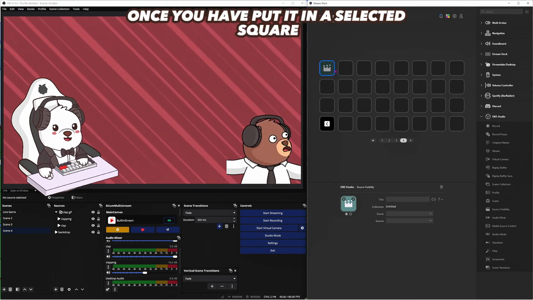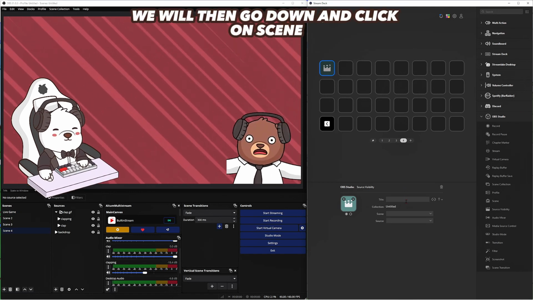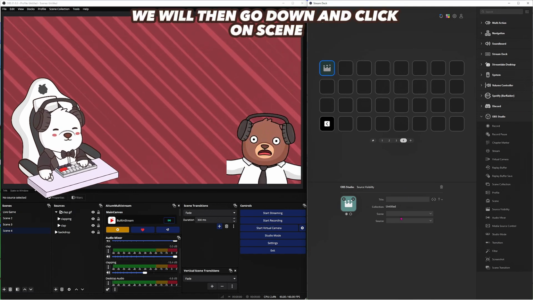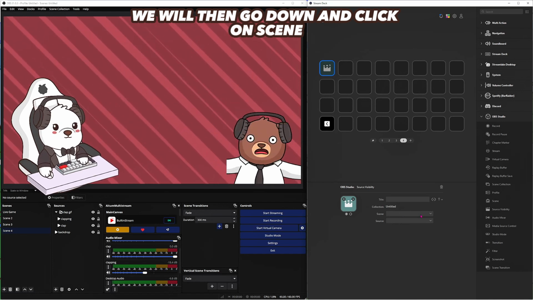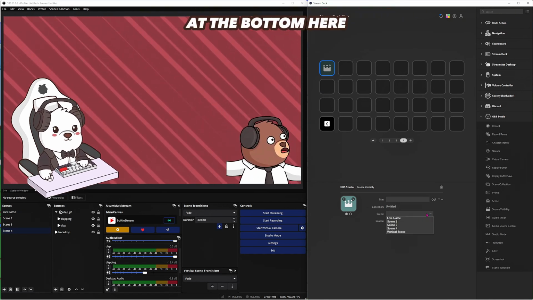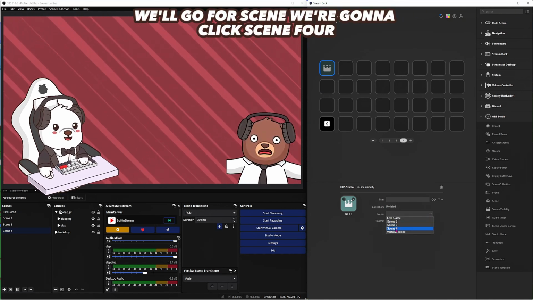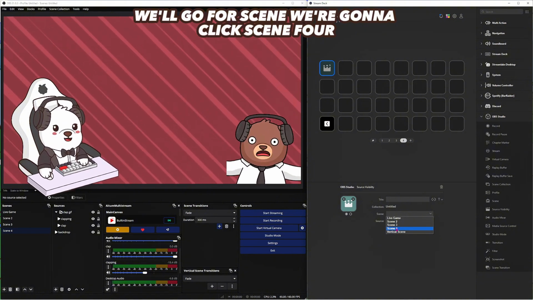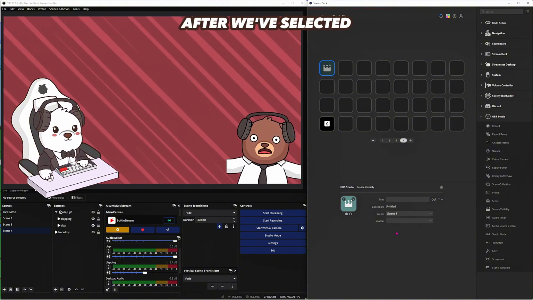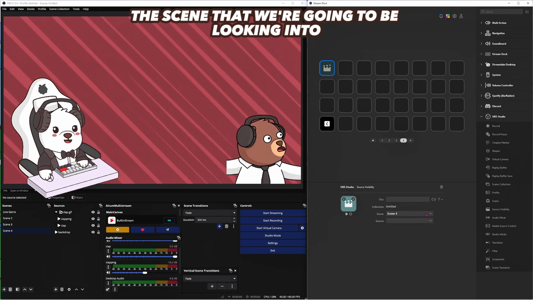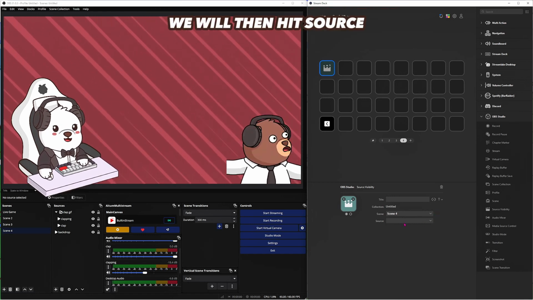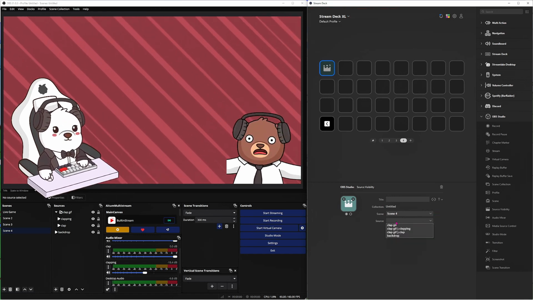Once you have put it in a selected square, we will then go down and click on Scene at the bottom here. We're going to click Scene 4. After we've selected the scene, we will then hit Source.